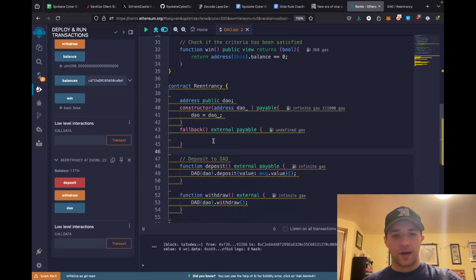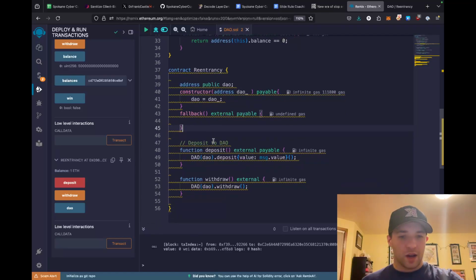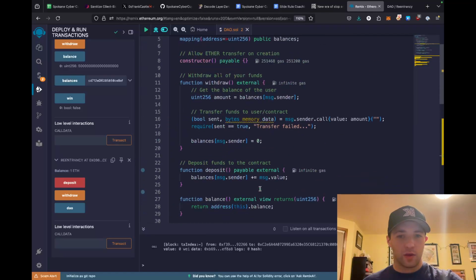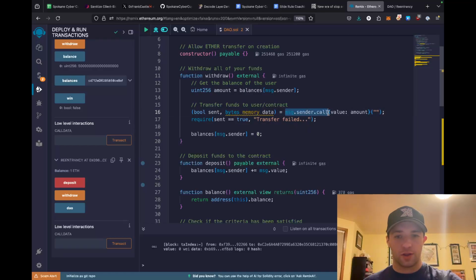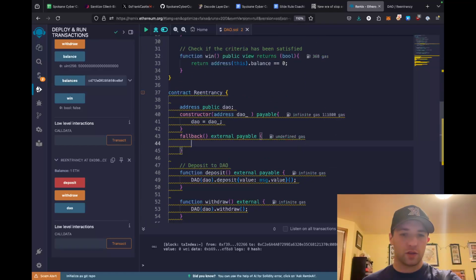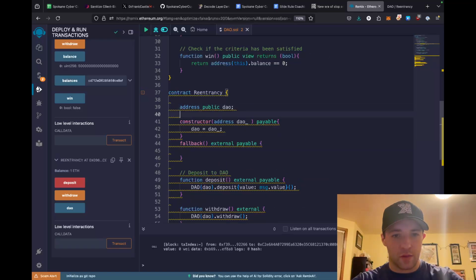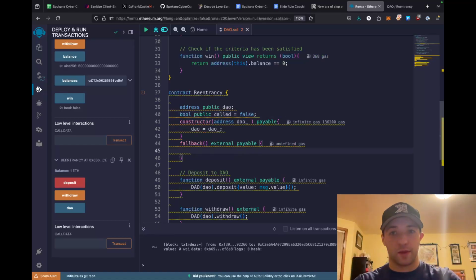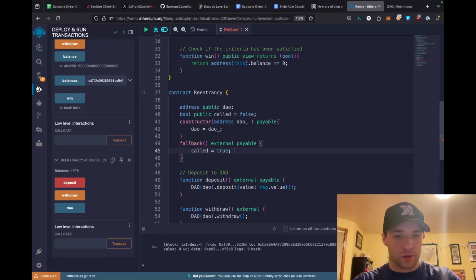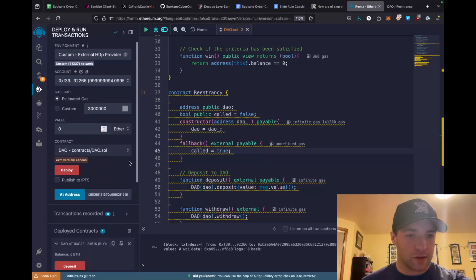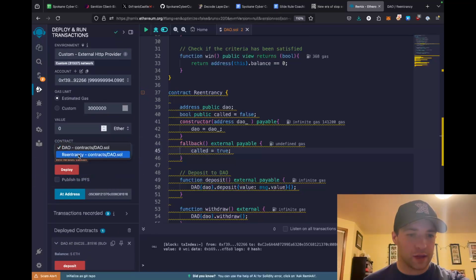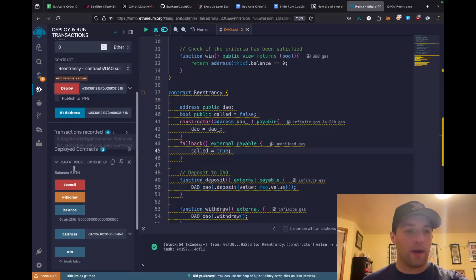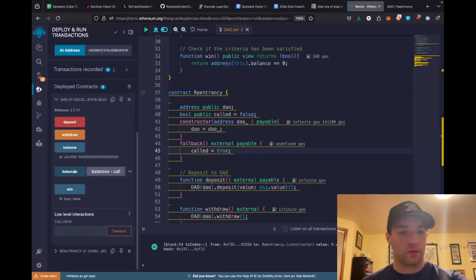Cool. So how do we actually do the reentrancy? On the call to withdraw, we want this call to do something. In fact, we can add a Boolean public called. This defaults to false, but I'll just be explicit about it. So we can do called equals true. If we redeploy this contract and do this again, we'll notice that on that callback, we'll actually be able to tell that this fallback is being called.